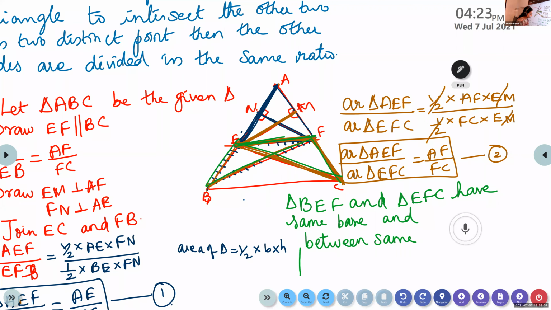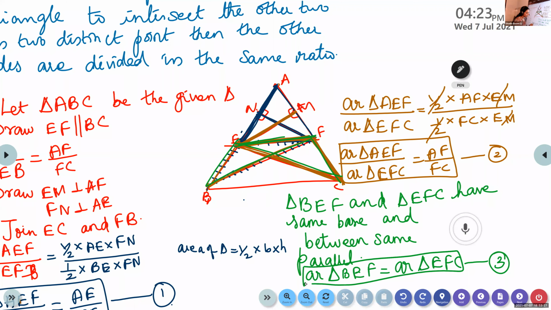Therefore, area of triangle BEF will be same as area of triangle EFC. This is our third equation.